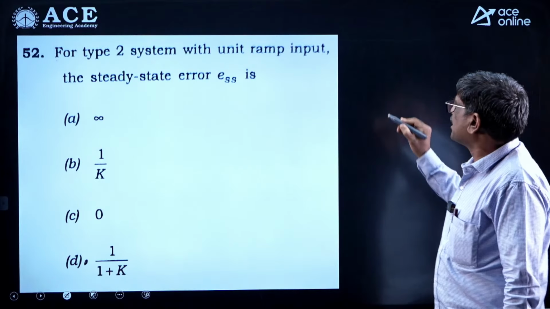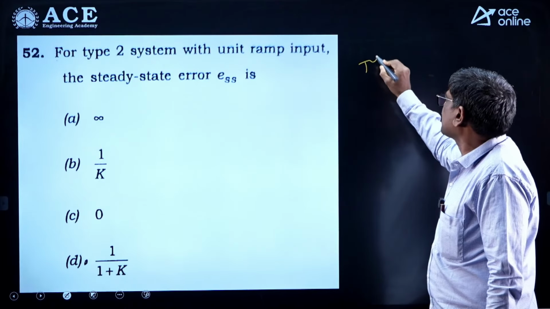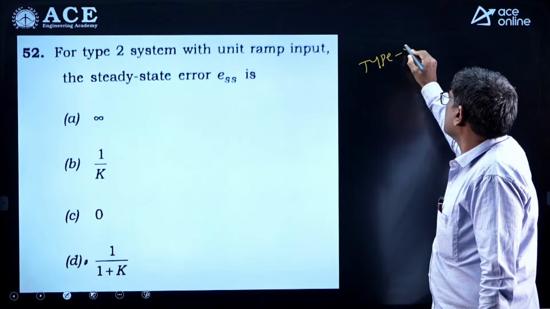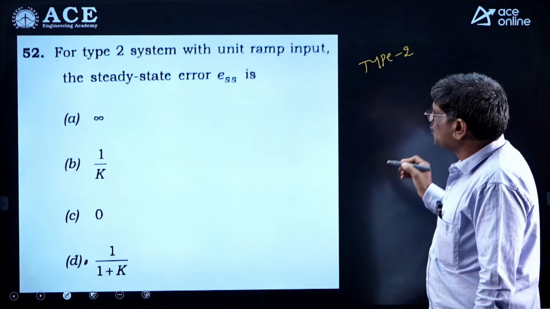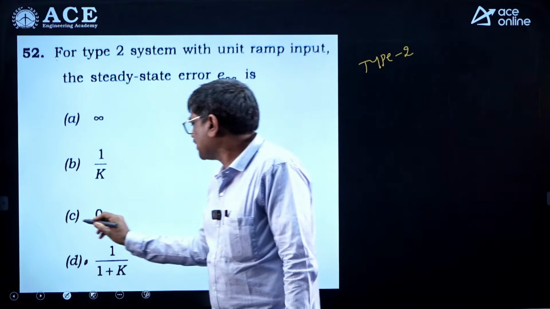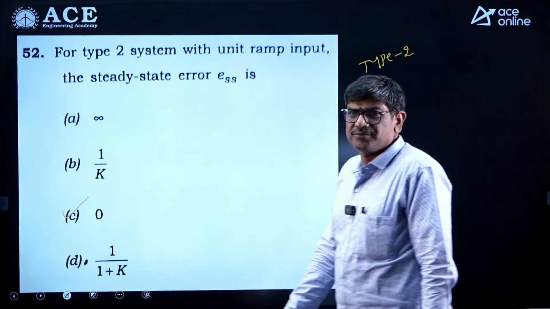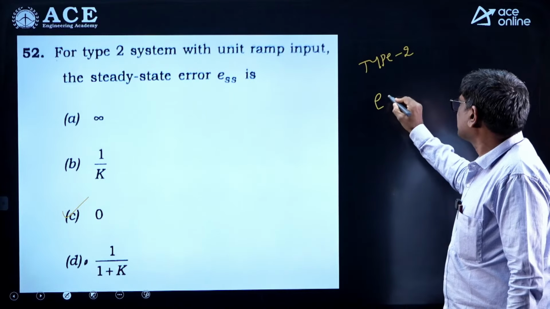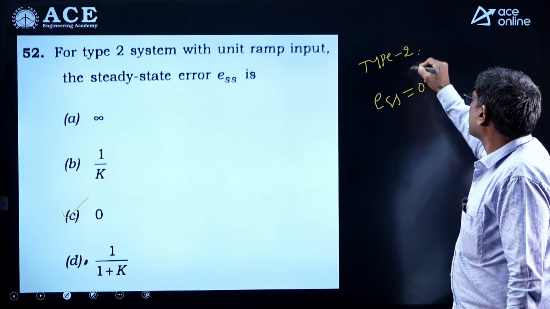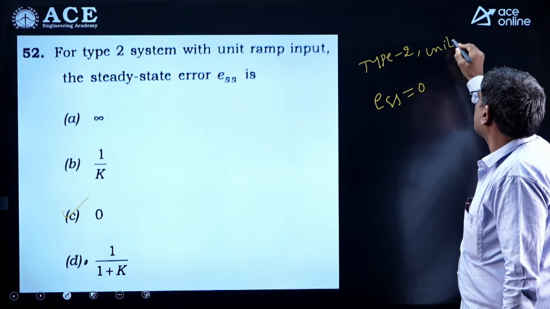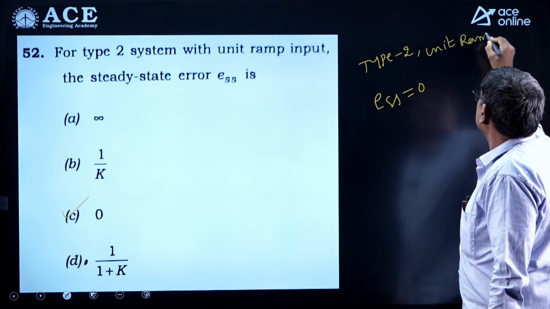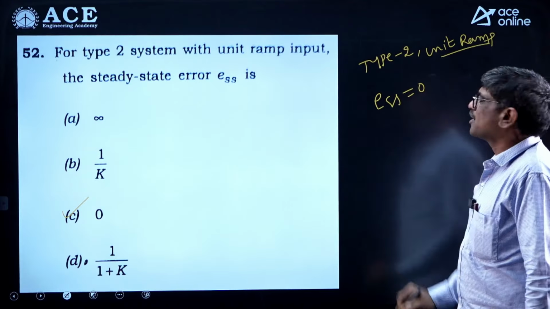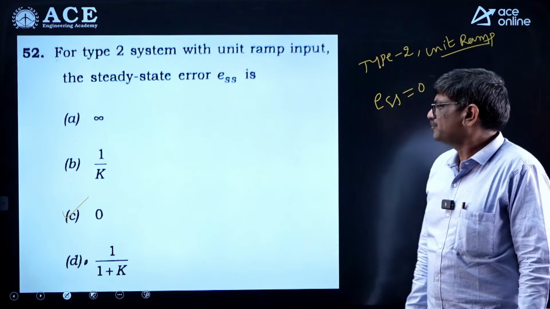So type 2 system and ramp input, that means type is more than input. So that means type is more, means the steady state error becomes what? 0. So the answer is 0, ESS. ESS becomes 0 because type 2 and unit ramp input. So type is more, then automatically you will get the error equal to 0.